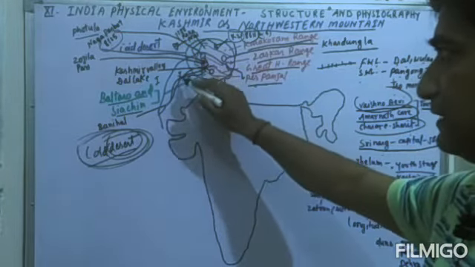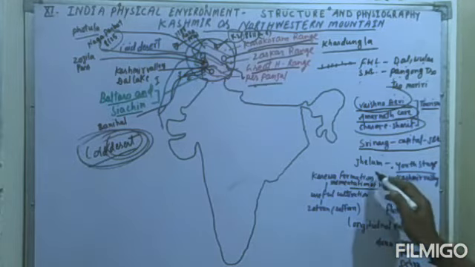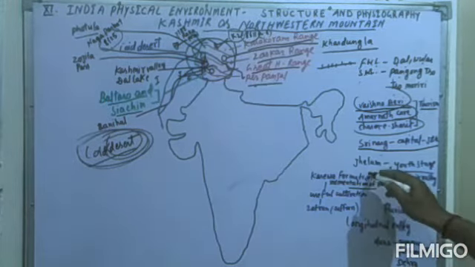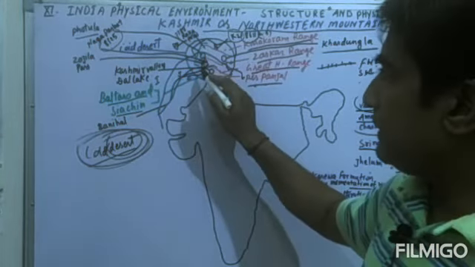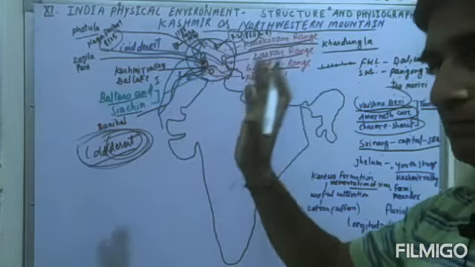These are the tributaries of the Indus river, which make the very important rich basin of India in the western part. So these are very important places for cultivation, and these places are very favorable for the settlement of the people also, because the rivers are the main source of life. So students, the very important thing is that Jhelum is a young river, but at the same time this river forms the youth valley, means this